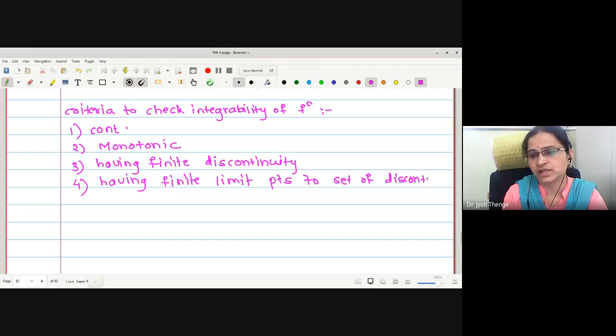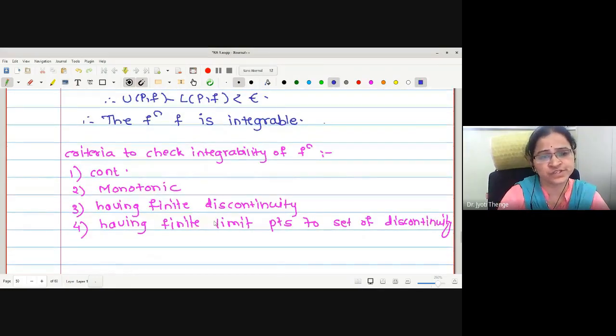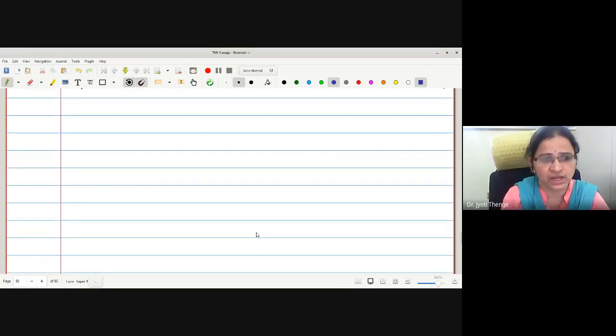Therefore, whenever a function is given to us to check the integrability, what do we have to do? We have to check any one of the criteria. First, we will check whether the function is continuous. Then we will go for checking whether it is monotonic, or finding the number of points of discontinuity. Is that clear to everyone? Let me go for an example so that the idea will be very clear.